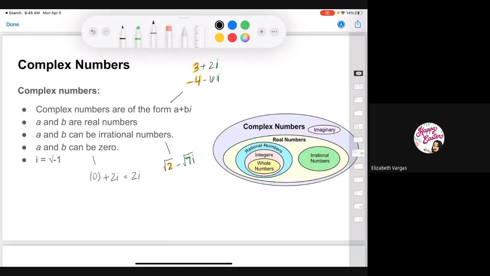And this would basically just give you 2i, because 0 plus 2i is just 2i. Or you can have where your b is 0, so 5 plus 0i. 0i basically means no i, so that would just equal 5. And these are just all different types of complex numbers that you can have. But what you can do with these is you can plot them, and they're super easy.